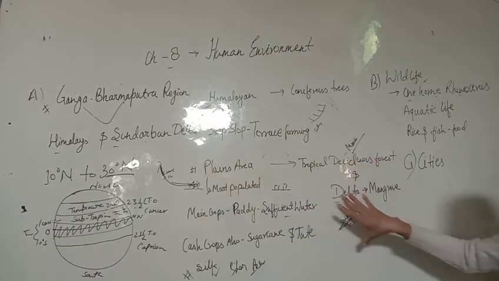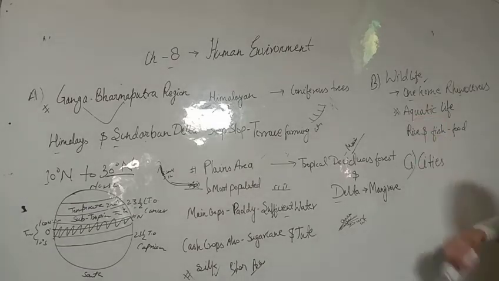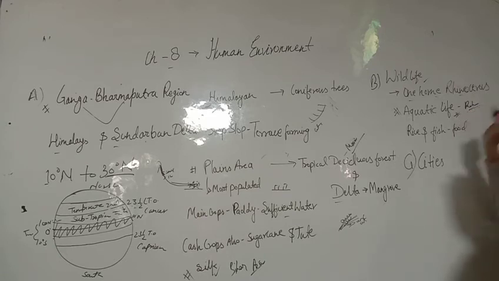ठीक है, like your rohu and so on, etc. Okay, aquatic life is always there, plenty of aquatic life will be there, okay, in your wildlife. And due to the aquatic life, okay, due to the water availability, fish will be present, okay, different kinds of fish.